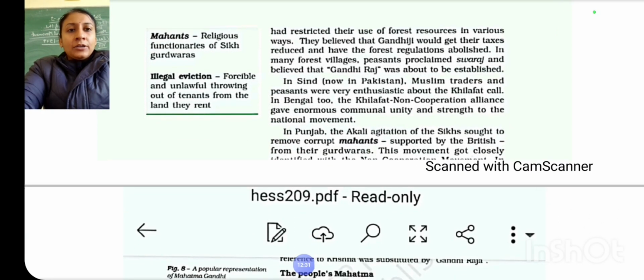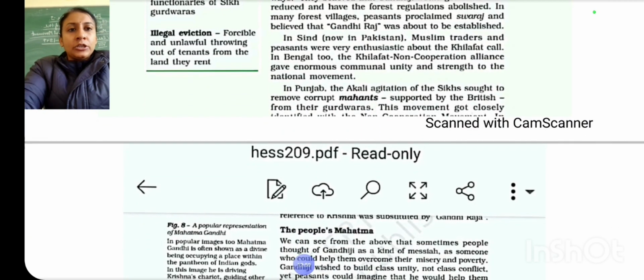See, in different parts of the country, we have read about Guntur in Andhra Pradesh, and we have read about Gujarat. Now in Sindh, which was then, and is now, in Pakistan, the Muslim traders and peasants supported the Khilafat movement. In Bengal also, the Khilafat non-cooperation movement was going on and gained momentum. In Punjab also, the Akali agitation of the Sikhs removed the corrupt Mahants.